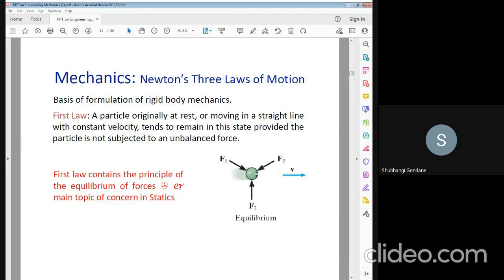That is, on this body, the forces will act in the F1 direction, F2 direction and F3 direction. That is the first law.